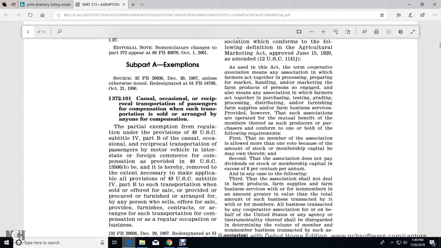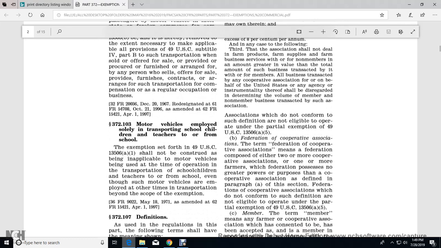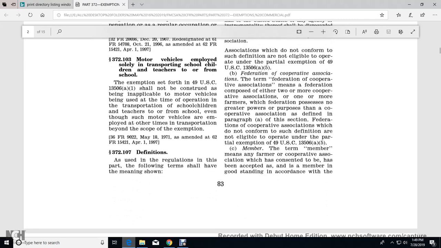Where one sells, provides, furnishes, contracts, or arranges for such transportation for compensation as a regular occupation or business. 372.103, Motor vehicles employed solely in the transportation of school children and teachers to and from school. The exemption set forth in Title 49 U.S. Code 13506(a) should not be construed as being inapplicable to motor vehicles being used at the time of operation in the transportation of school children and teachers to and from school, even if such motor vehicles are employed at other times in transportation beyond the scope of the exemption.